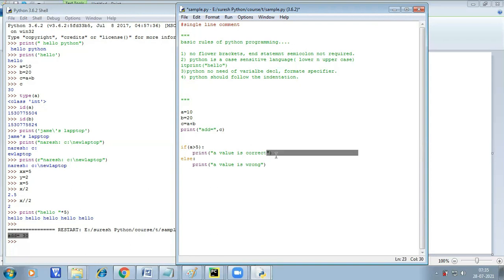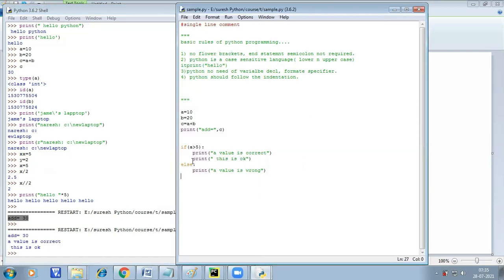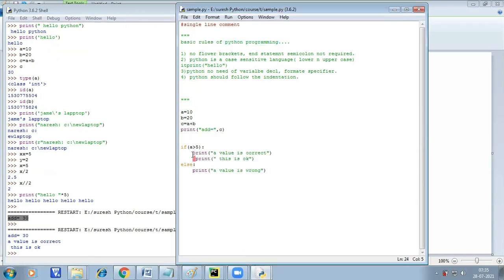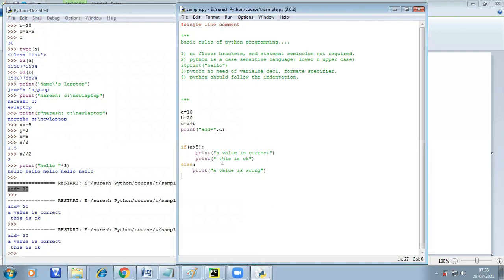If you try to print something, here you can print this data. This is fine. Whatever the lines of code, they should follow in the same line. Here you can execute, and you can see the result, right? If you try to move this line forward or backward, it generates an indentation error. But if you move this line in the same path, we can execute without the error. Whatever lines of code you are writing, all the lines should be in the same path. That is called indentation.